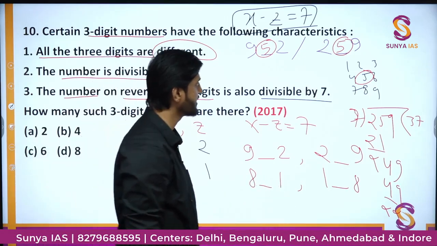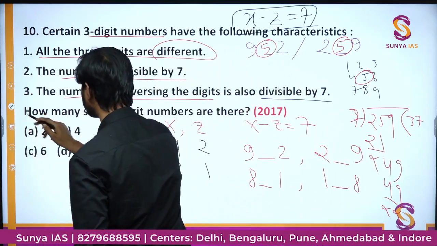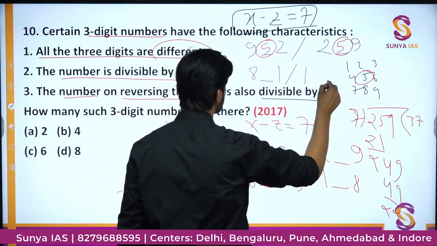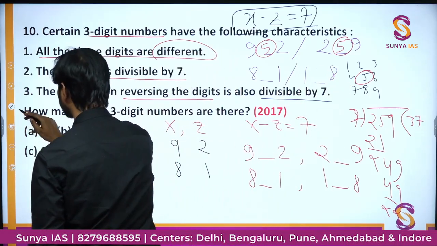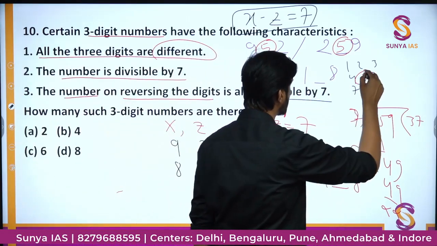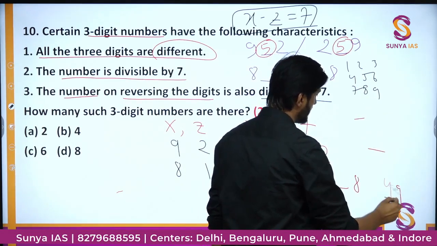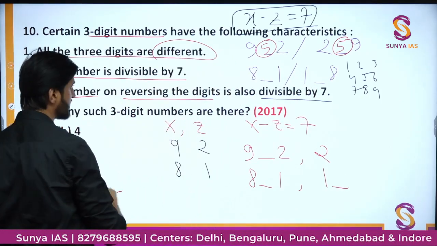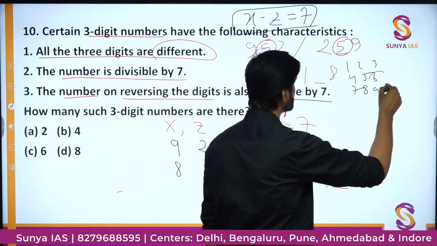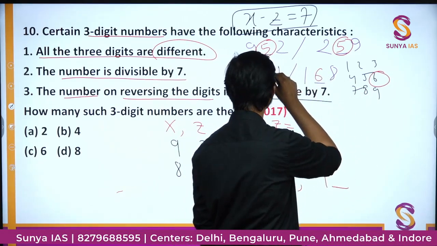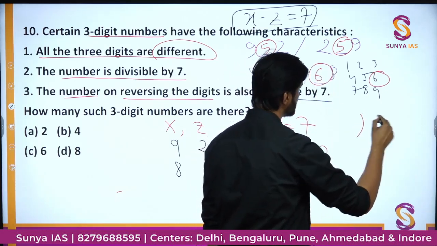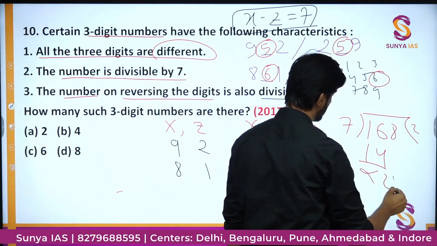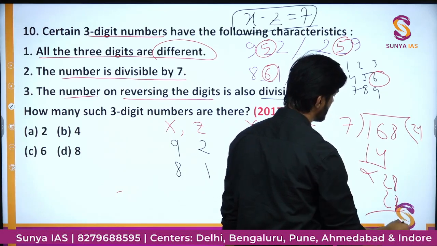Similarly, we can check for the other options, and the other options are like this: 8 blank 1 and 1 blank 8. Let us again do the same thing, try putting all the values from the keypad we have here, and out of all these values only one value will actually satisfy the criteria of divisibility by 7, and that is when we put the value of 6. So if we put the value of 6 here and here, we get 168. Let us try dividing it by 7. It will go 2 times, further it will go 4 times and it will disappear.